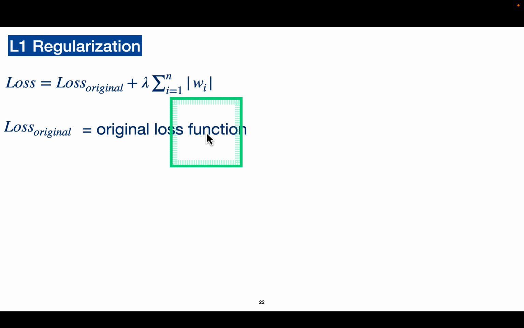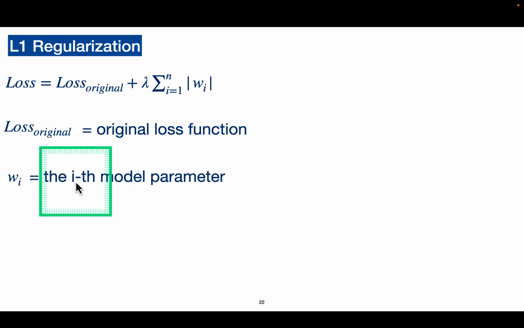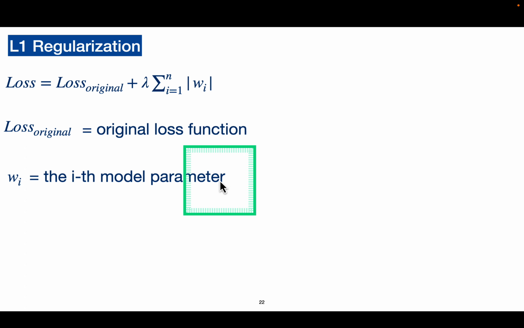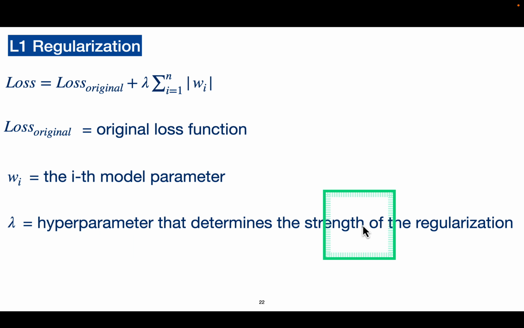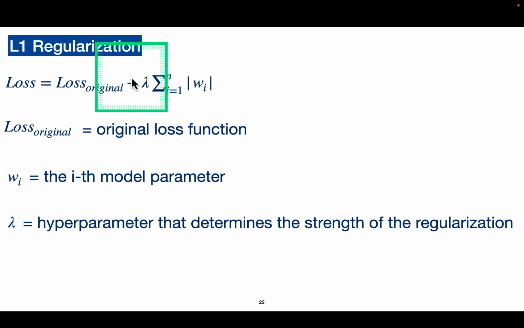Loss original is the original loss function. Wi is the ith model parameter, or the weight or the coefficient, and lambda is the hyperparameter that determines the strength of regularization. So we are adding a penalty, as we can see. When you add this penalty, the model has to reduce the loss function, because the goal of the model is to reduce the loss.